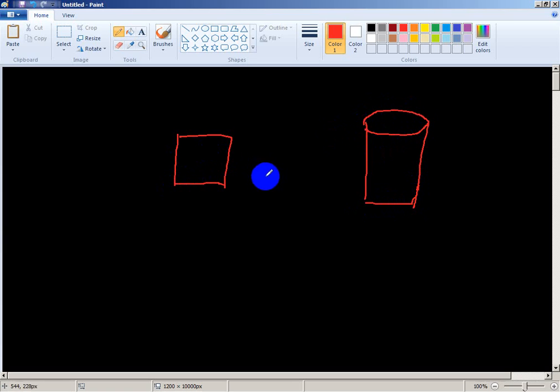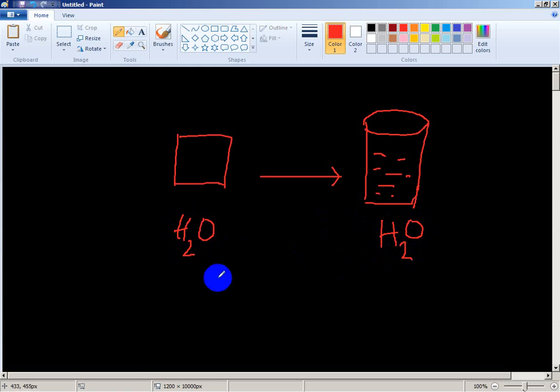Solid ice turns into water. So here the ice contains water, H2O, and this is also H2O. Liquid water is also H2O. So no new substance is formed.